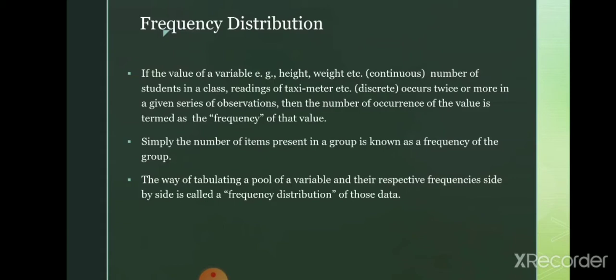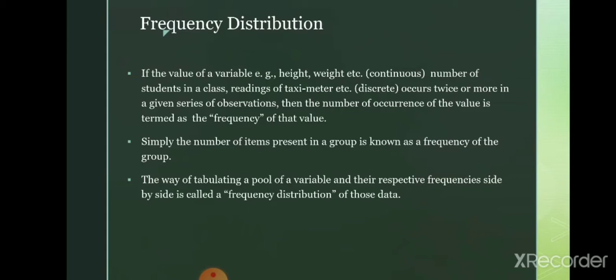If a value occurs twice or more in a given series of observations, then the number of occurrences of a value is termed as the frequency of that value. That is, when a set of data or observations is given, a particular value may get repeated.